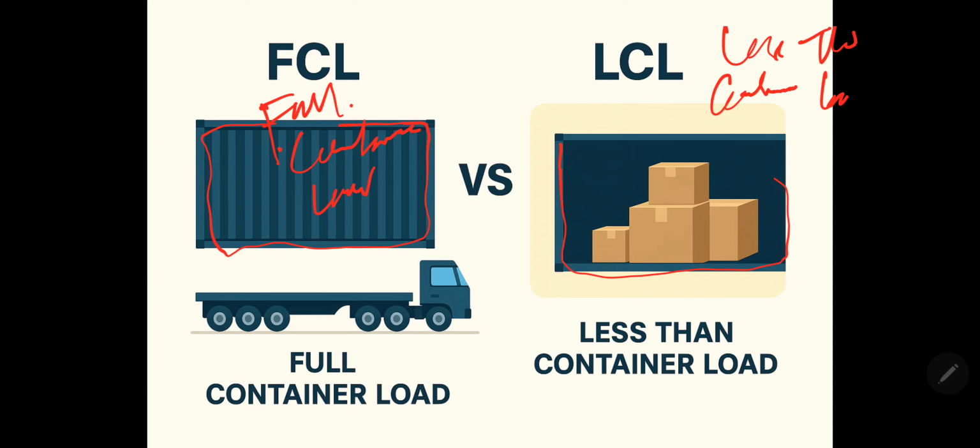Choosing between FCL and LCL, full container load and less than container load, depends on factors such as cargo volume, cost efficiency, transit time, and risk management. Both methods are essential in global trade and logistics, allowing businesses of all sizes to ship goods internationally.